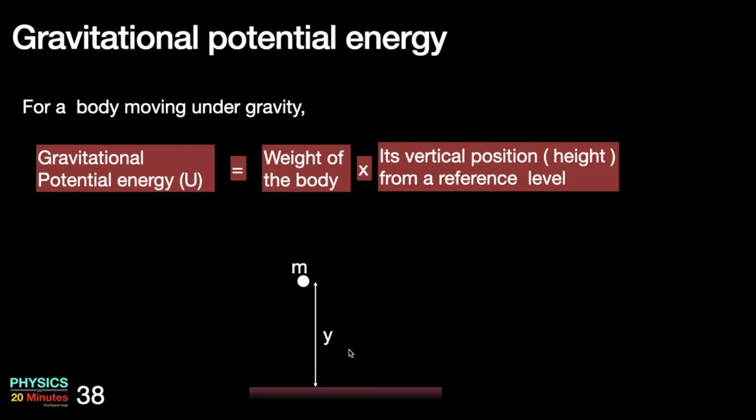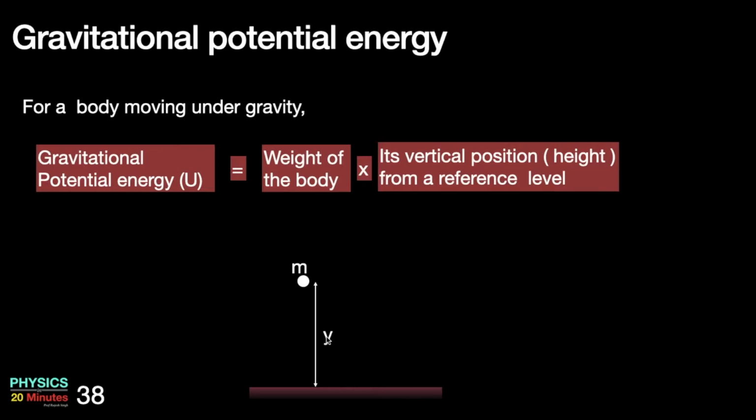For example, if I have a body of mass m and this is my reference level. Choice of reference level is always in our hand. We can choose whichever level we want as our reference level in almost all problems. If this is my reference level, then its vertical position can be called y. It is along the y-axis, which we generally take vertical. In other terms, it is sometimes also written as h or height.